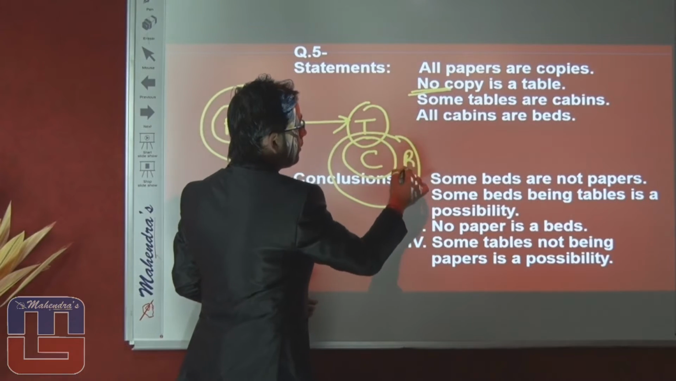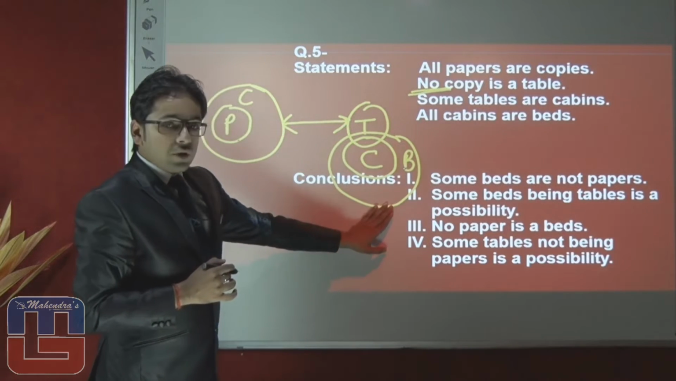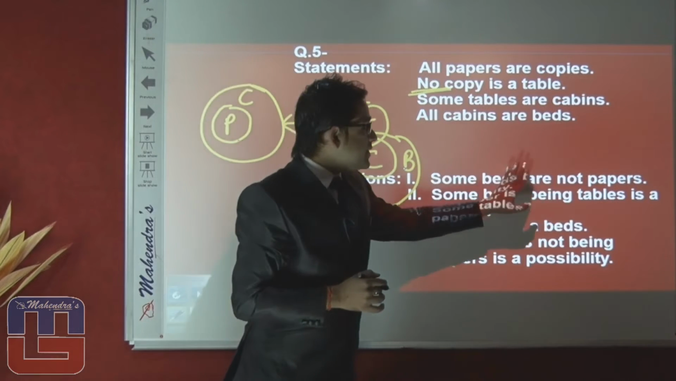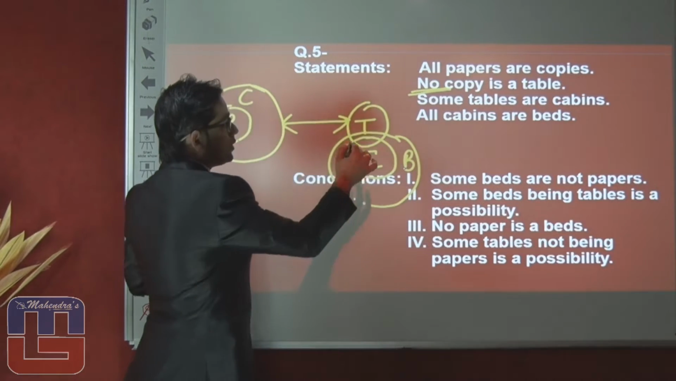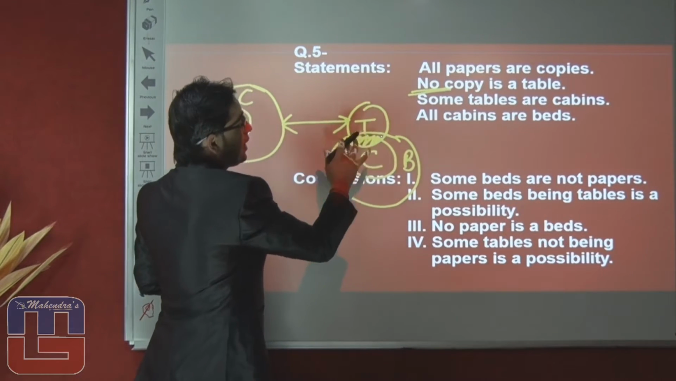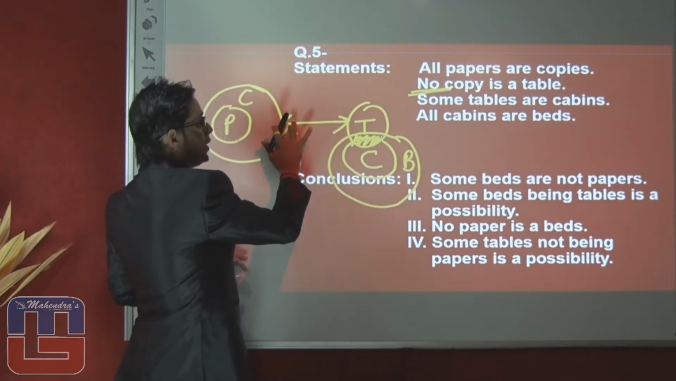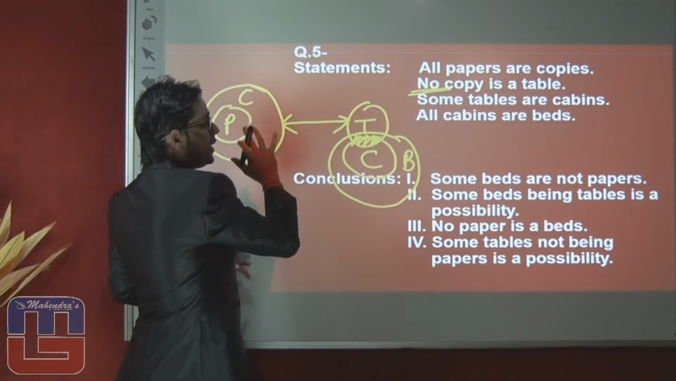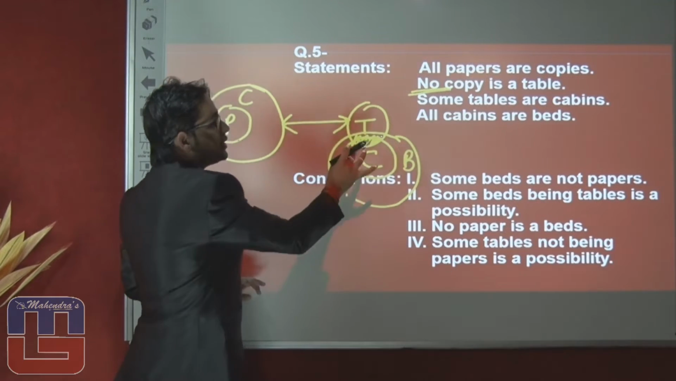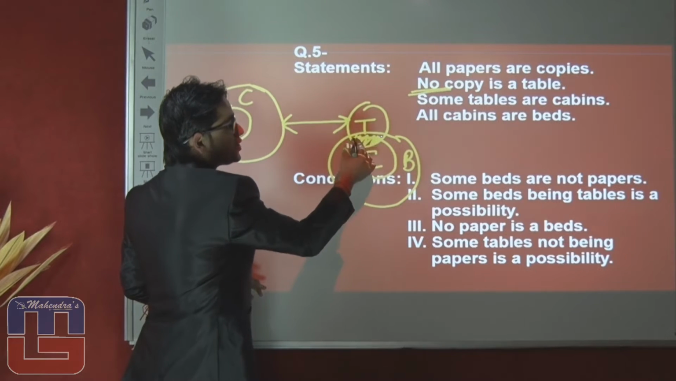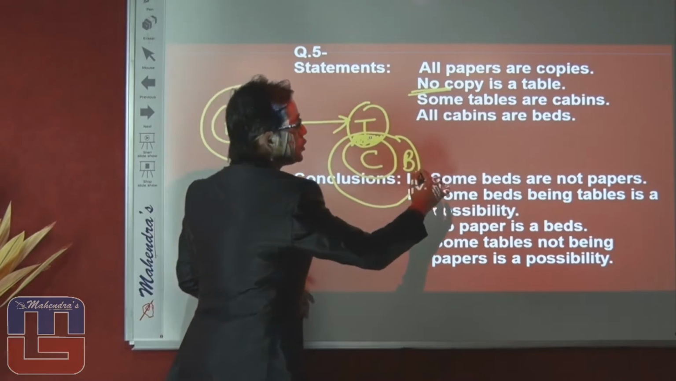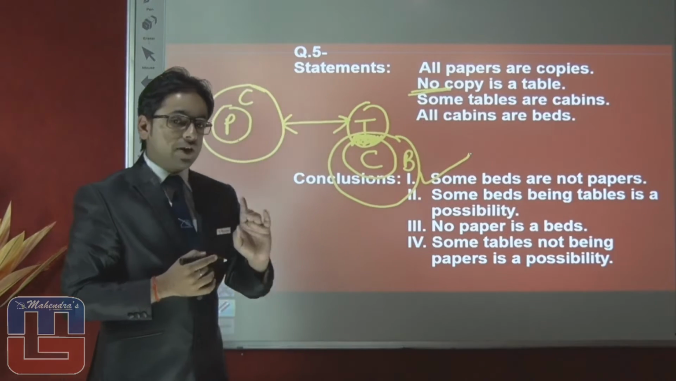First conclusion is talking about some beds are not paper. You can see that some bed are table and all table are not copy, which means all table are not paper. Here we can conclude that some part of bed which is table is not paper. So this conclusion is definitely true.